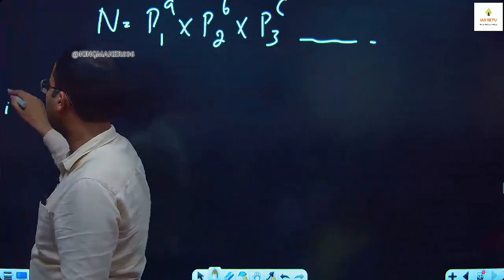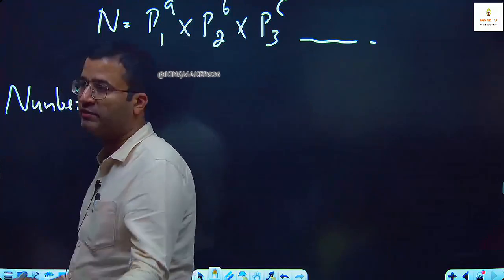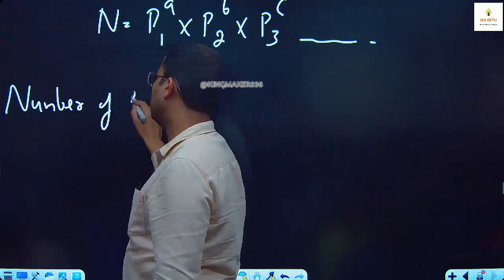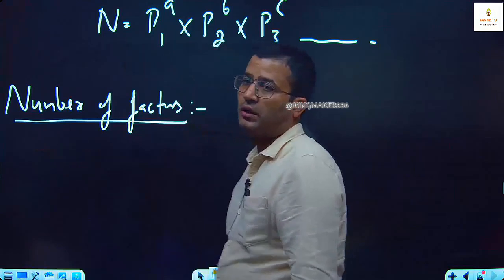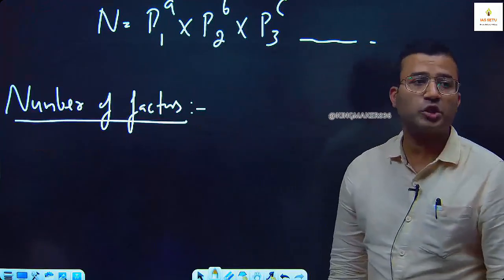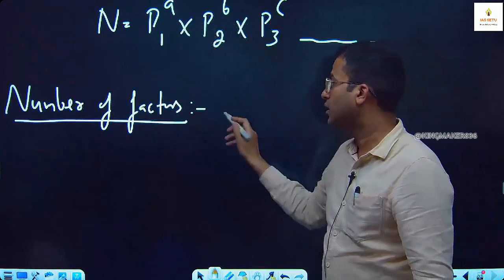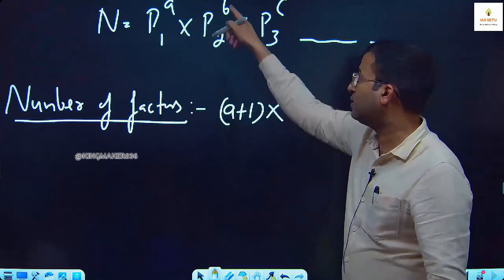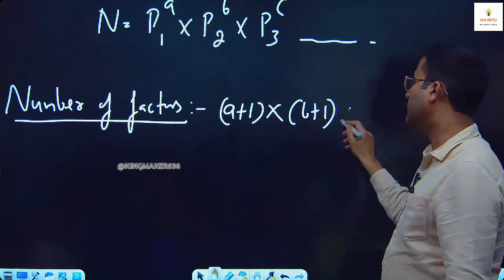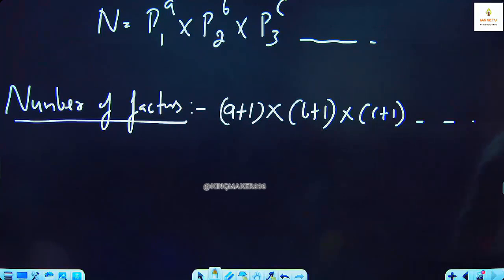It is a shortcut for number of factors. Three questions I will solve for you, three I will ask you so that you will be comfortable. What is the shortcut for number of factors? Power will be useful. This is a, so this is a plus 1. You have to add 1 here, multiply with b plus 1, multiply with c plus 1. In this power, you have to add 1, 1, 1 and multiply.